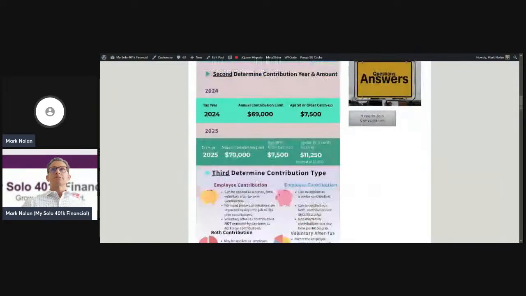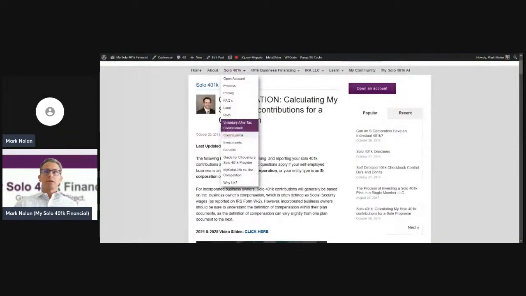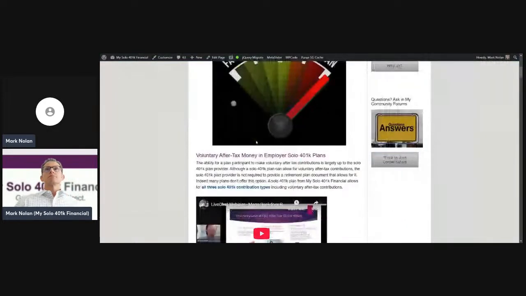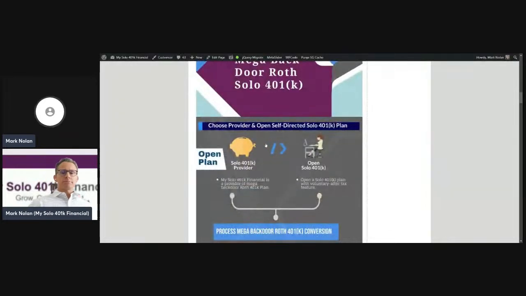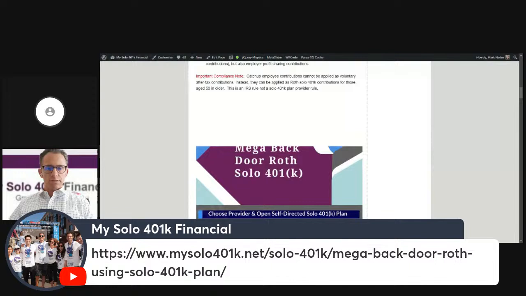Okay, let's look at the steps for the mega backdoor Roth strategy, as we're on that topic. So here's a great slide from our website that we're going to go over here, and I'm going to share that link that talks about the steps required for the mega backdoor Roth strategy. There's that link in case you want to take a look at it.